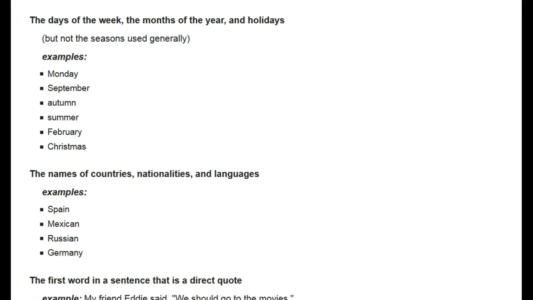Capitalize the days of the week, the months of the year, and holidays, but not the seasons used generally. For example: Monday, September. Autumn is not capitalized because it's a season used generally, as is summer. February and Christmas are capitalized. Also capitalize the names of countries, nationalities, and languages. For example, Spain is a country, Mexican is a nationality, Russian is a language, and Germany is a country.